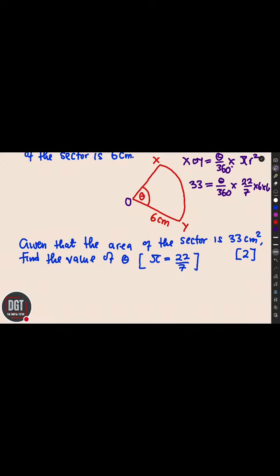In this case, we are given pi to be 22/7. The usual pi that you know from paper 2 is given as 3.142. So use what you are given. Pay attention to the details in the question. So use what you are given, and that is what we are going to use. Now the question is find the value of theta.